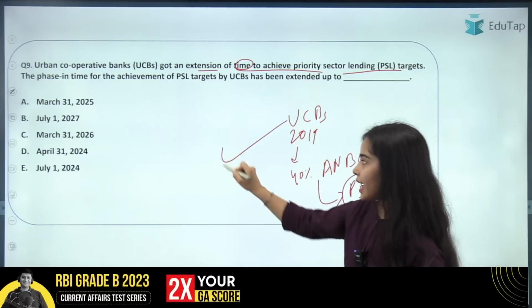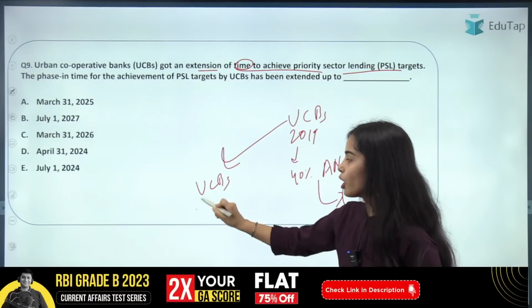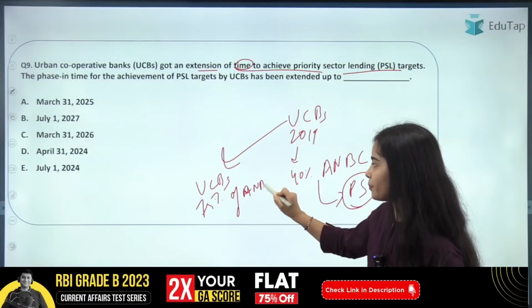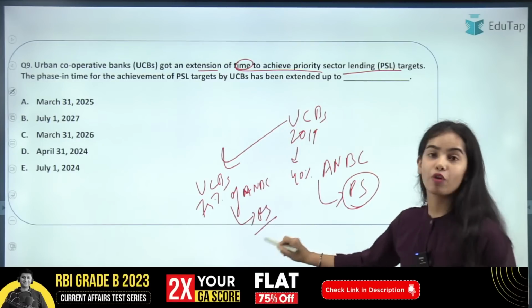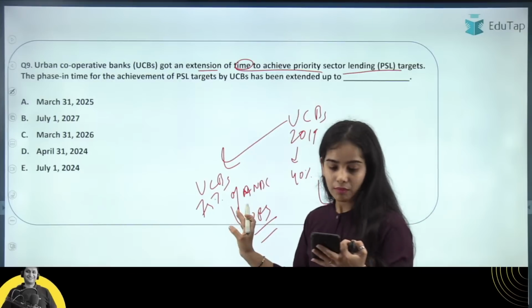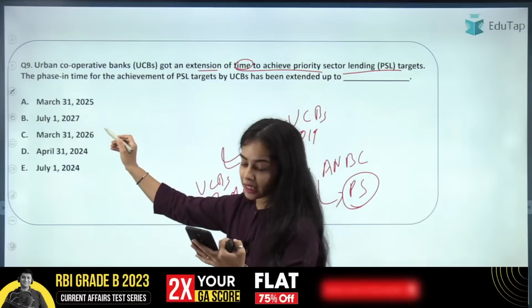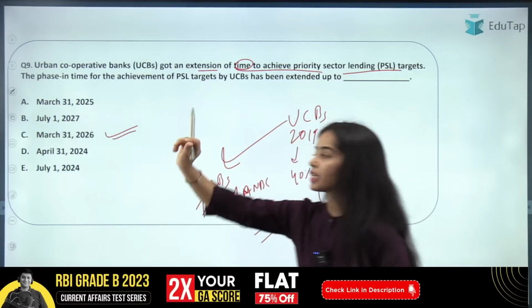Now it has been said that the urban cooperative banks have to provide 75% of their adjusted net bank credit for the priority sectors. Okay, so here they have got the timeline till, yes, I'm getting the correct answer, that is C, that is March 31st 2026.